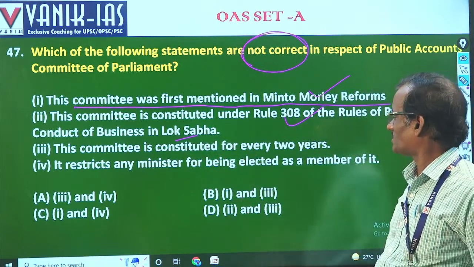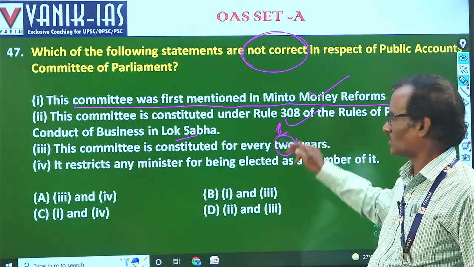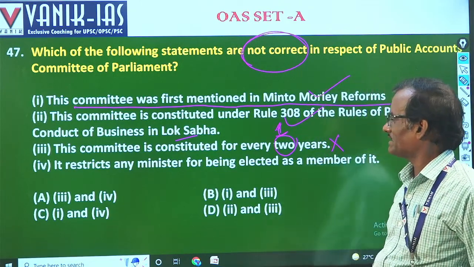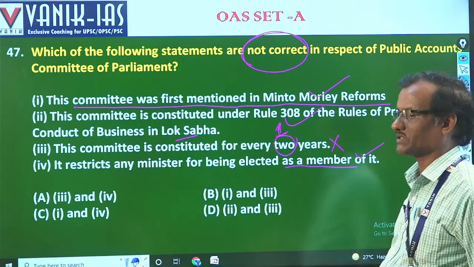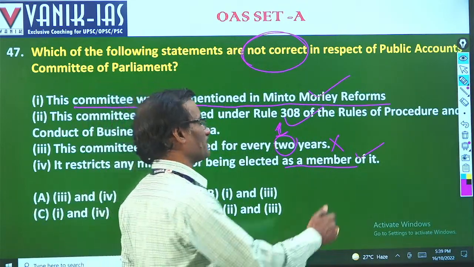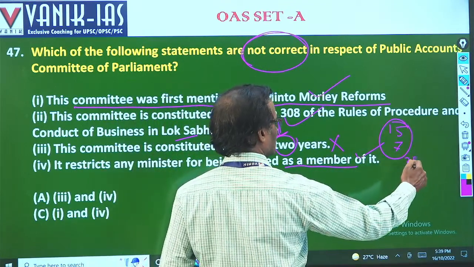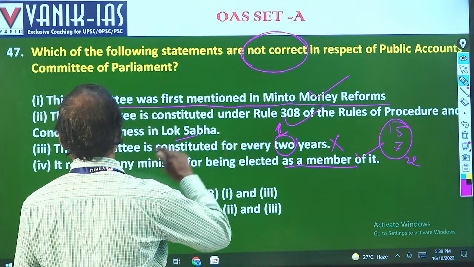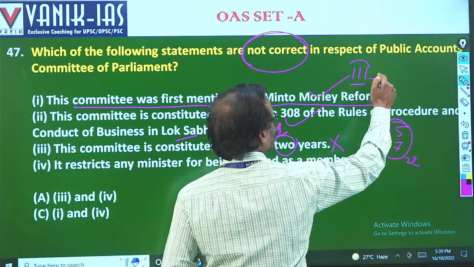This committee is constituted every year. Every parliamentary committee has a term of 1 year. So that option is wrong. And it restricts any minister from being elected as a member. That is also correct. No minister is allowed to be a member of the committee, because the committee has 15 members from Lok Sabha and 7 from Rajya Sabha, 22 members. In this question, only option 3 is not correct, the others are correct.